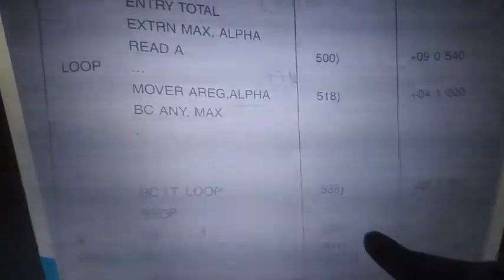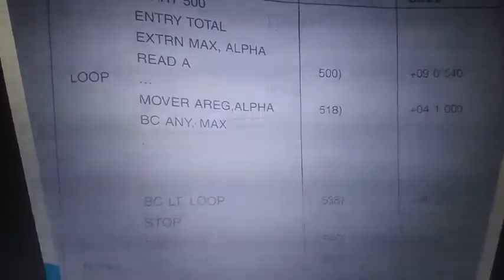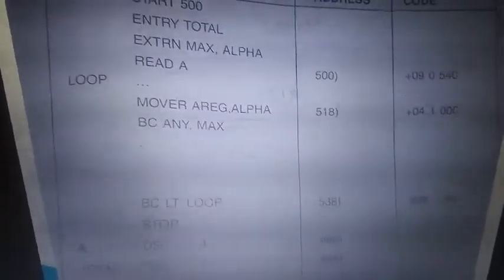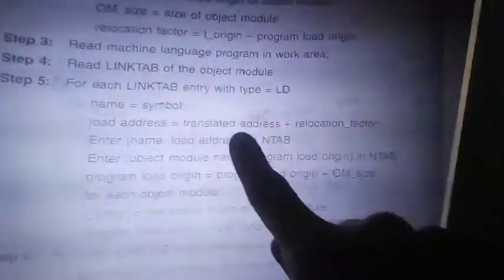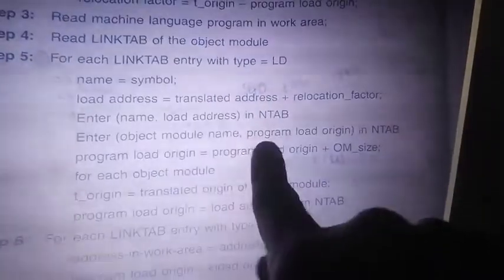So how will you get the address? A's address is 540 from the table. 540 plus 400, so 940 is its load address. Loop address is 501. 501 plus 400, 901. So automatically we get it, because those are local addresses. That's what we had done. Translated address 540 plus 400, 940, and we load at that load address.